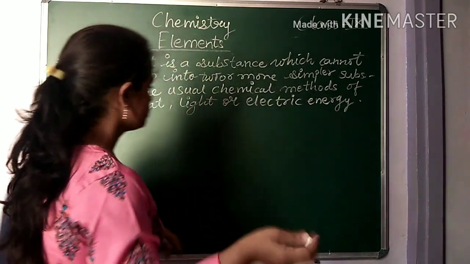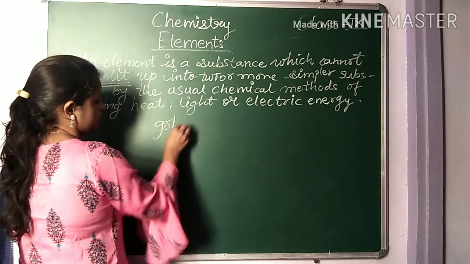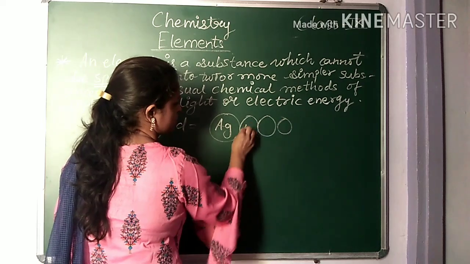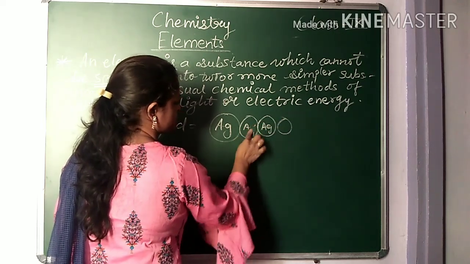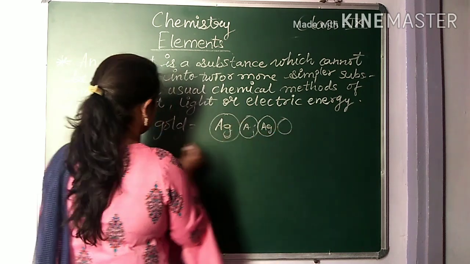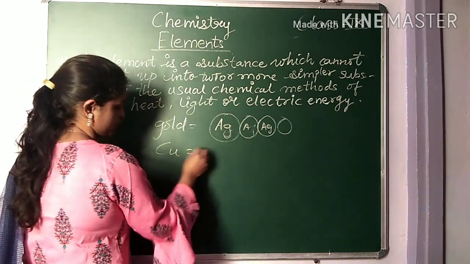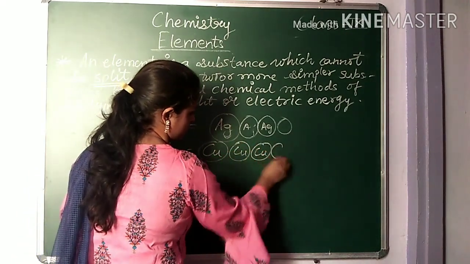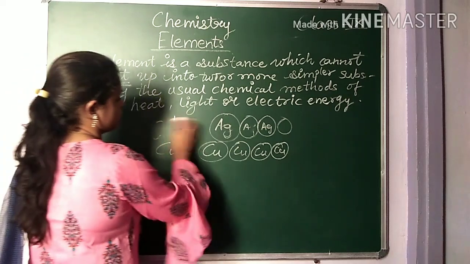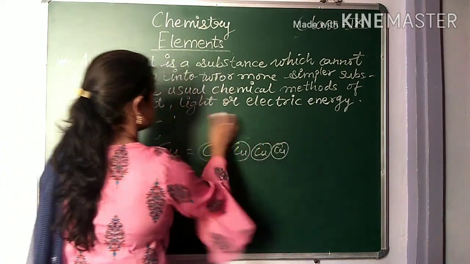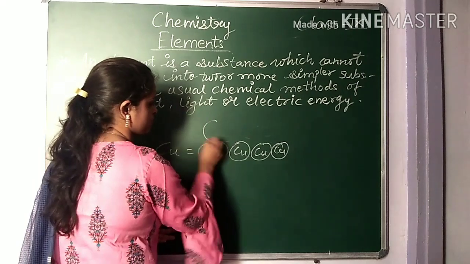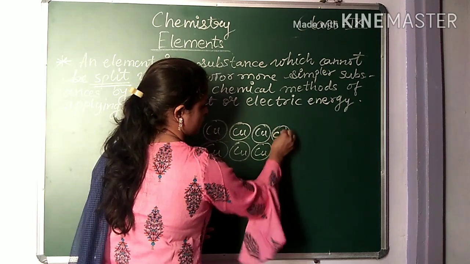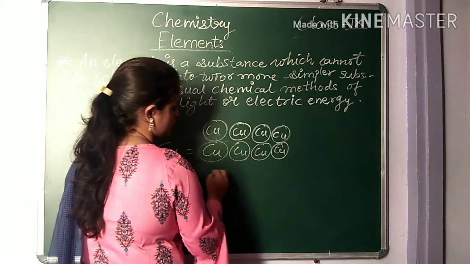If you take gold, okay, gold contains only one kind of molecule. If you take copper, copper is there. You can draw the above also. Again you can draw these four lines also.